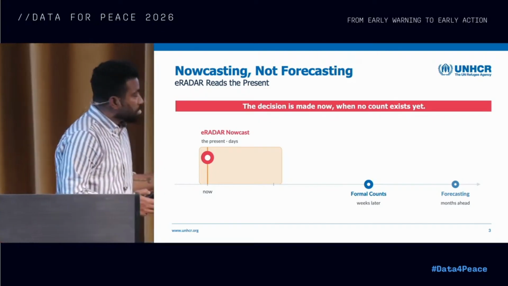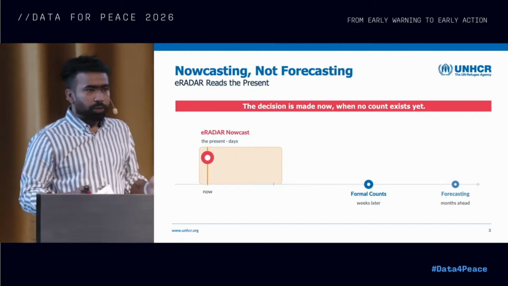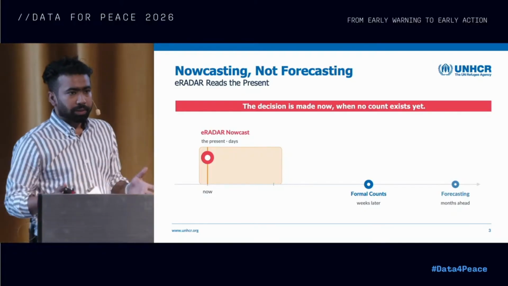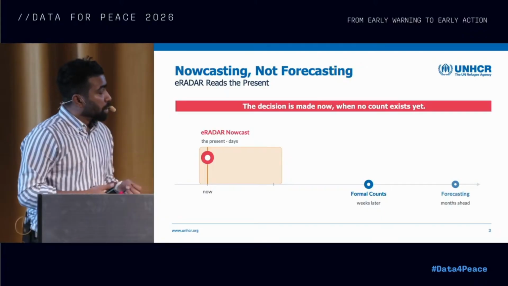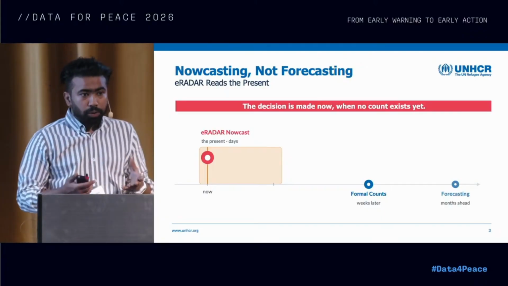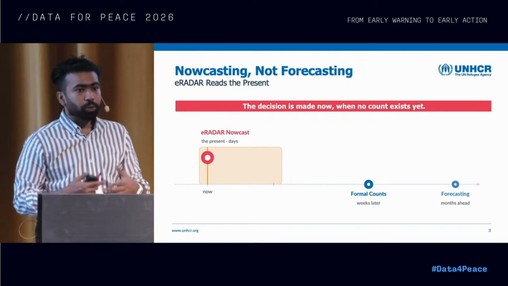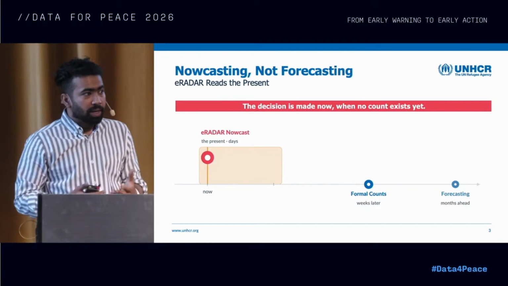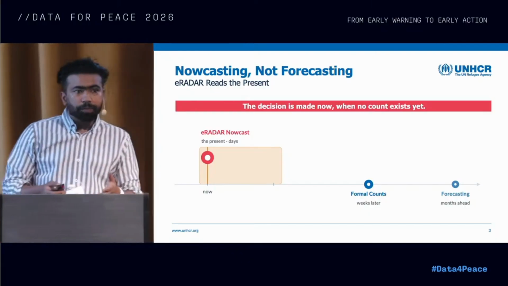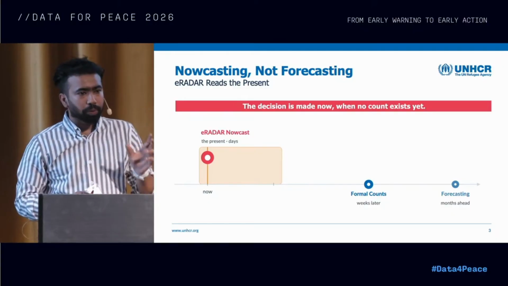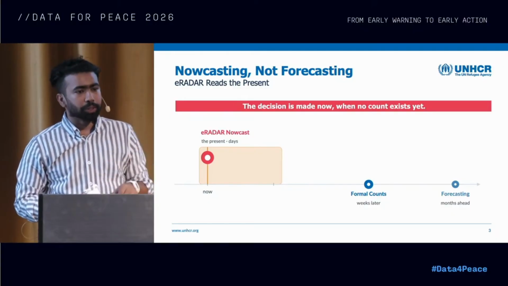The border changes: it tightens, it closes, it opens, and this changes within hours, not days. Most importantly, whenever we are waiting for counts from the field, or waiting for forecasting or predictive models to come up with results, this takes time. And most of the time, these are very forward-looking. They are not looking at what is happening on the ground when the decision is to be made.